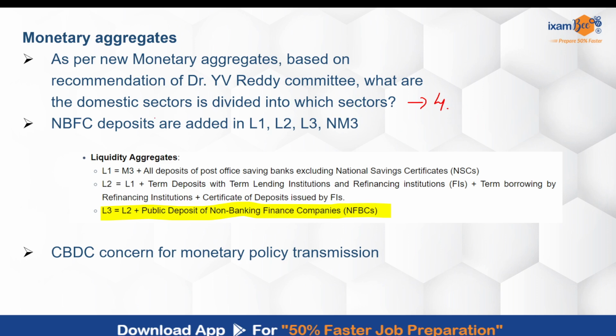There was a question on the liquidity aggregates, asking in which of them the NBFC deposits are included. The answer was L3, because that includes your public deposits with NBFCs.